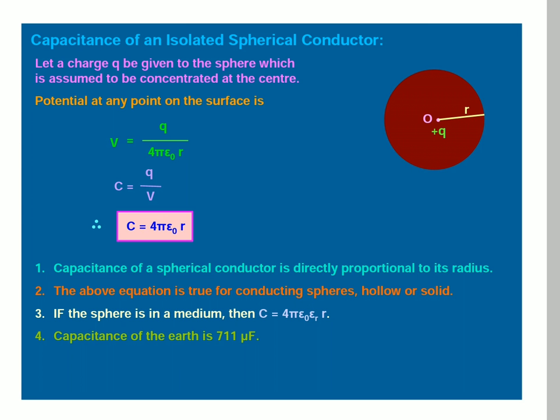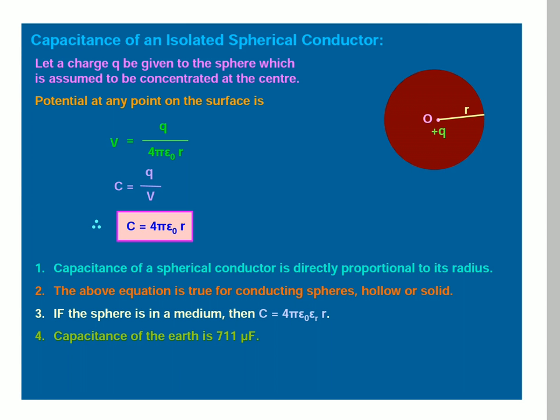Here some points. First point, the capacitance of a spherical conductor is directly proportional to its radius. See from the above equation, C is proportional to R. If radius increases, the capacitance also increases. Second one, the above equation is true for a conducting sphere, hollow or solid. Whatever may be, hollow or solid, the above equation is true.